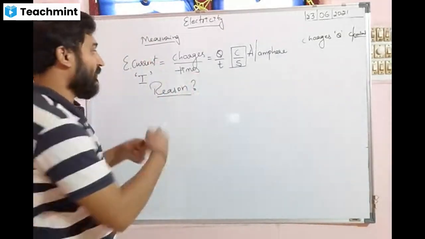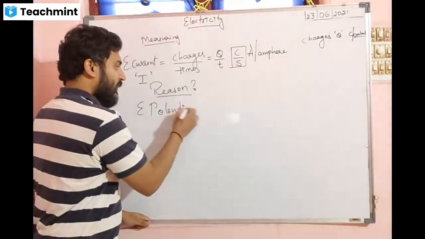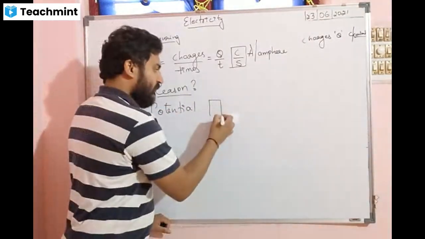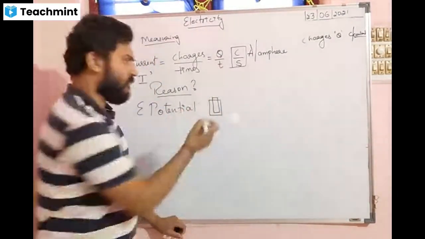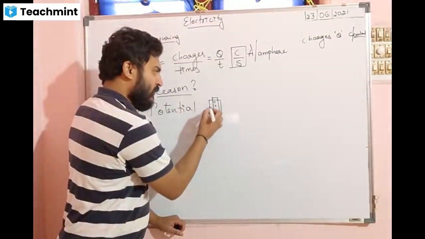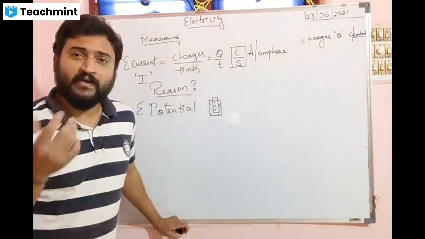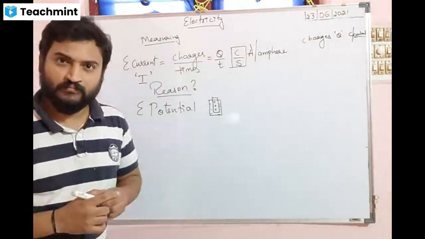Similarly, here electricity will have electric potential. Electric potential, in the sense, if I consider a small cell, in the cell you must have seen there will be different kinds of charges. Here it will be positive, and in the rest of the places it will be negative. So how many negative charges and how many positive charges are there? It will show its potential.